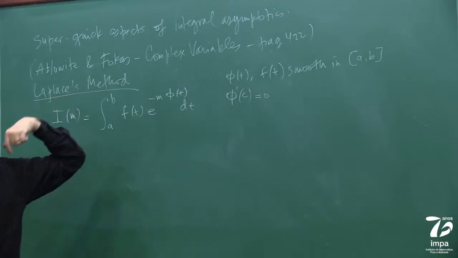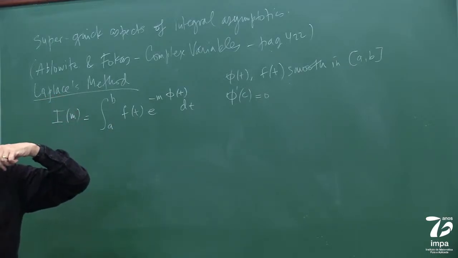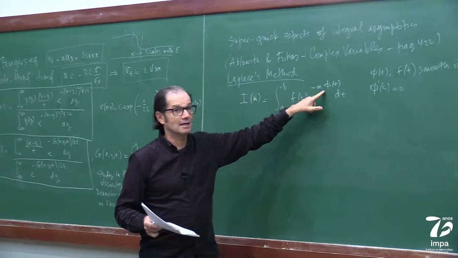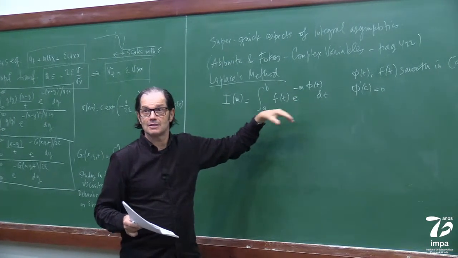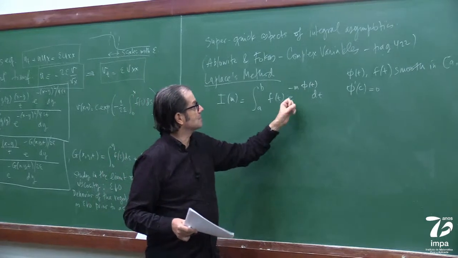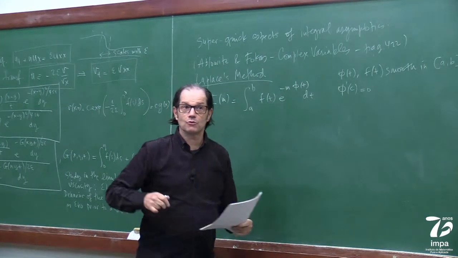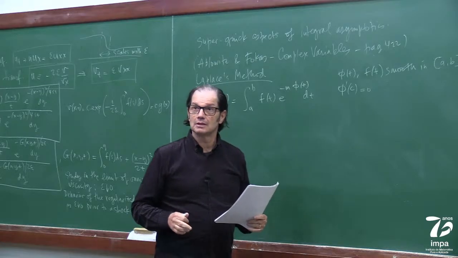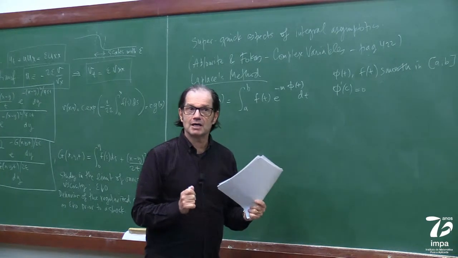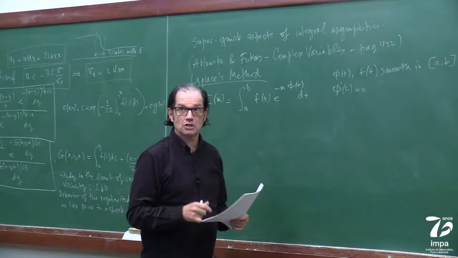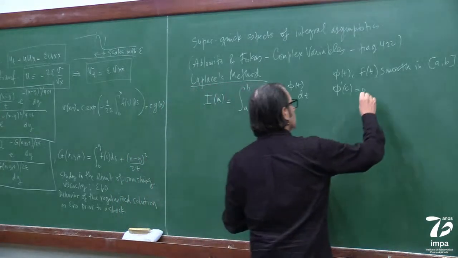Sometimes I almost trip on my tongue and say that this is a phase. This is not a phase here, because this is not an oscillatory term. It's a rate of decay. So if the rate of decay is stationary, boom, it has a point where it slows down. That's the point where you pick up, you feel something interesting. The same thing will happen with an oscillatory one, okay?